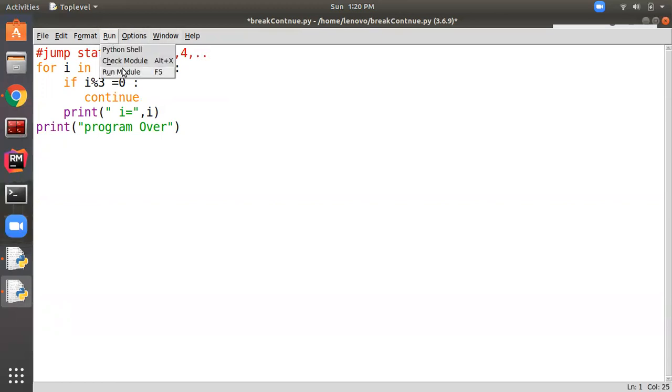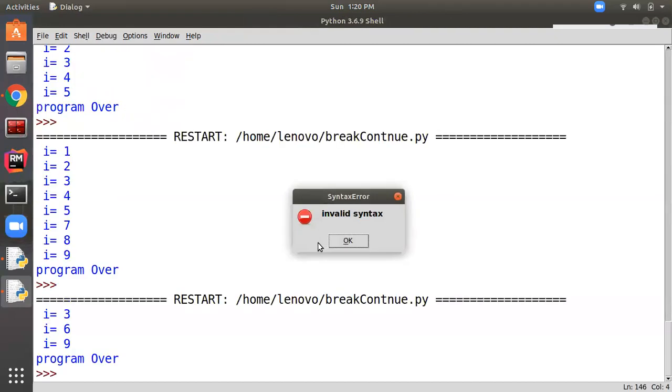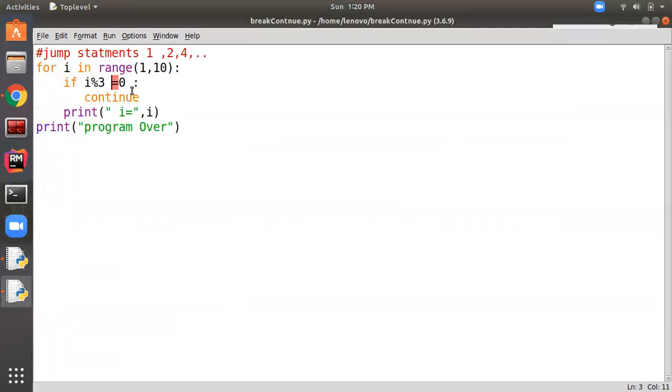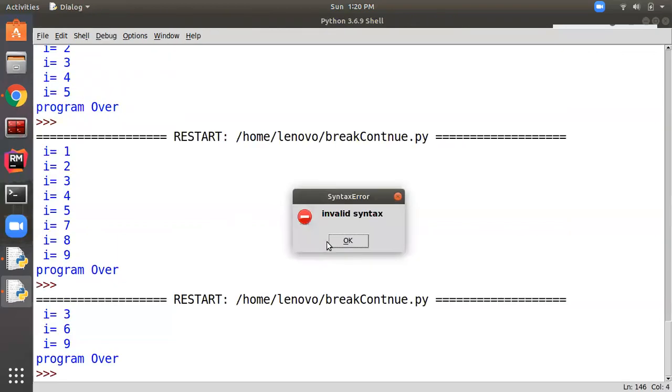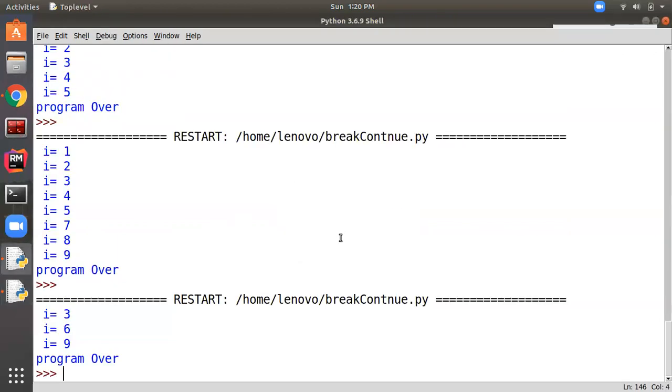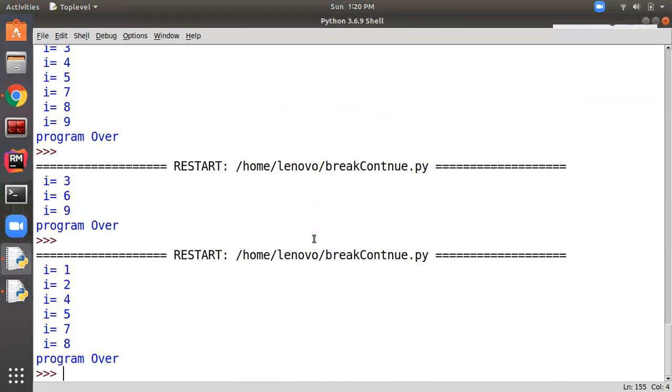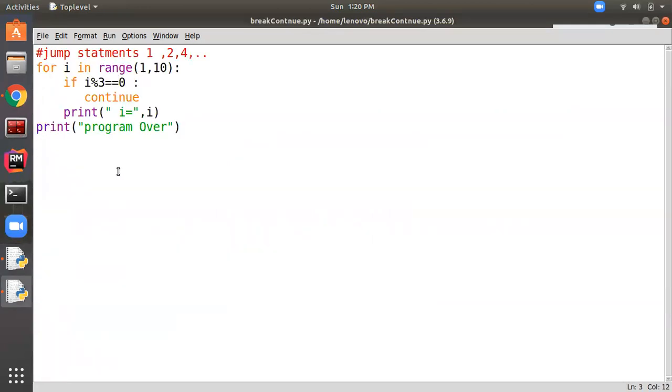Let's run this. See, sorry, invalid syntax. Yeah, this should be run. Invalid syntax. Let me come back. Sorry, this is the assignment operator, so we should give double equal to over here. Run. See, so it's not printing multiples of 3 over here. So this is the use of break and continue.